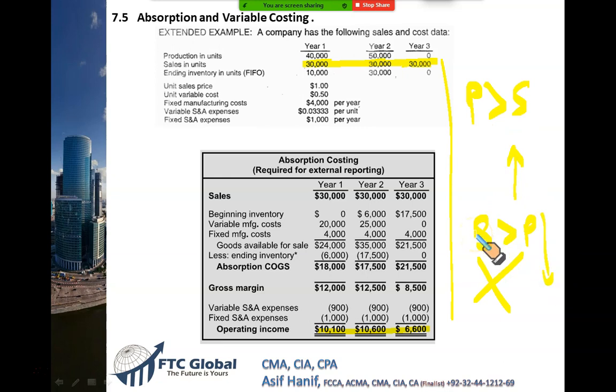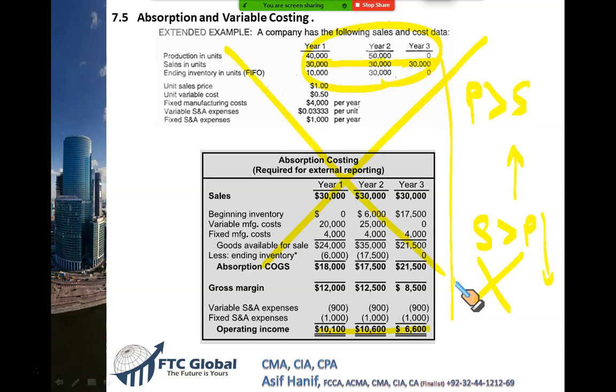So this is a very bad thing for me as a management accountant. How will I evaluate the performance of my managers? They are manipulating their profit using absorption costing. I don't like this method as a management accountant. This is required under the law, under US GAAP, but as a management accountant, I find this a bad method.